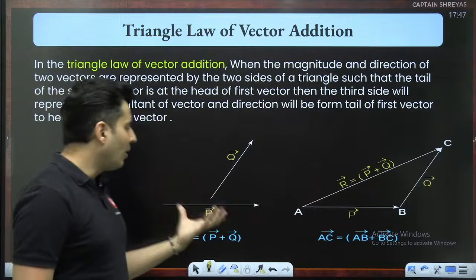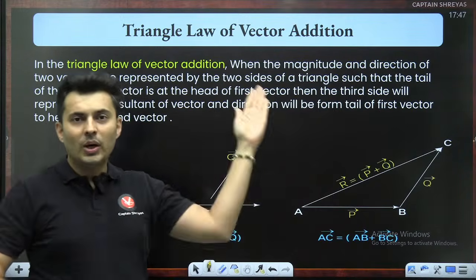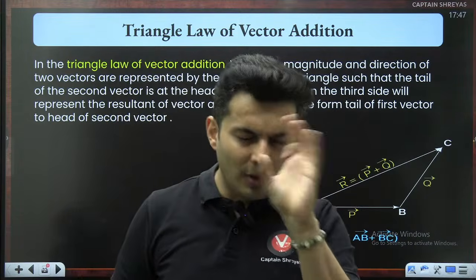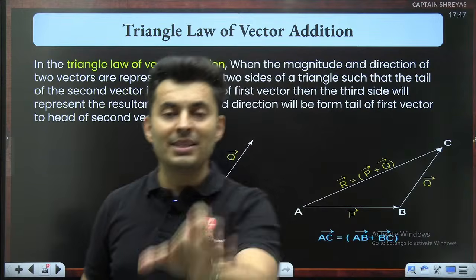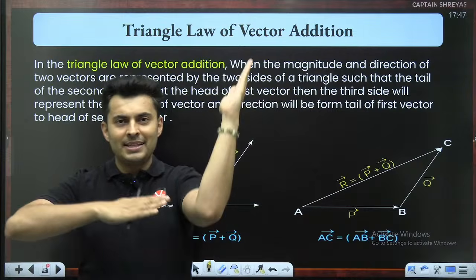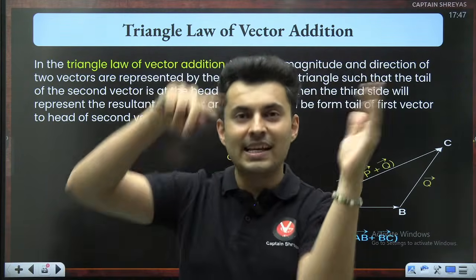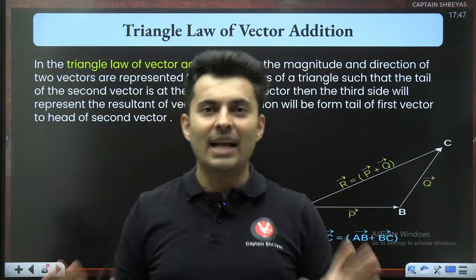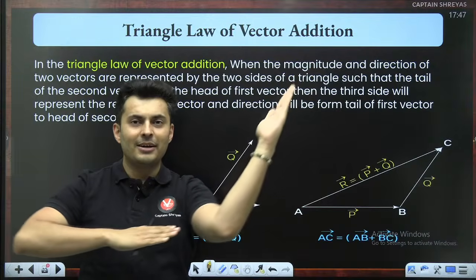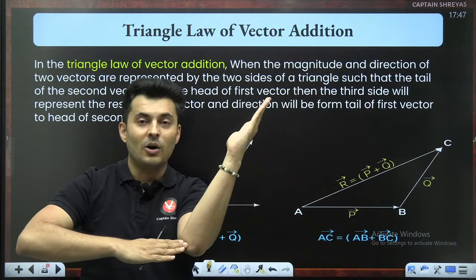So in the triangle law, what happens? You have two vectors, you have to add them. You join them such that it forms a triangle but with a missing side. The missing side becomes the resultant. As simple as that. But when you join the vectors, ensure that the tail meets the head or the head meets the tail.